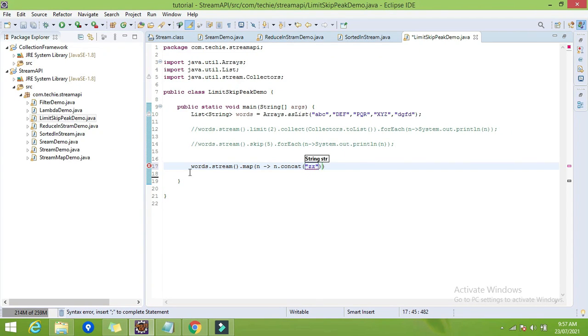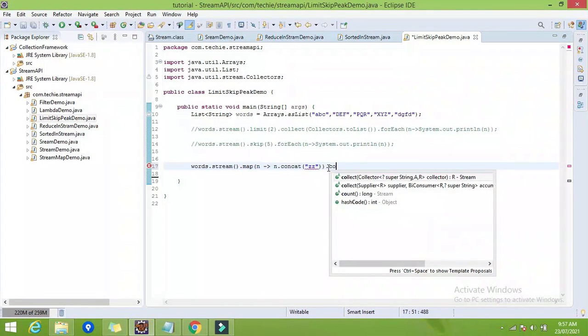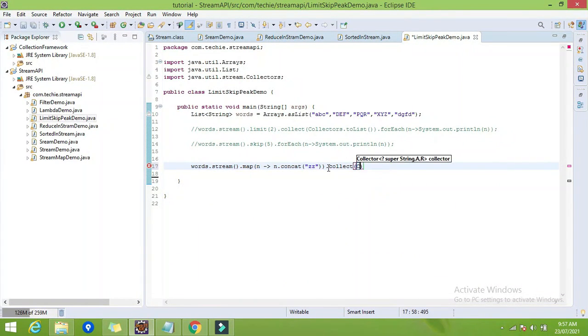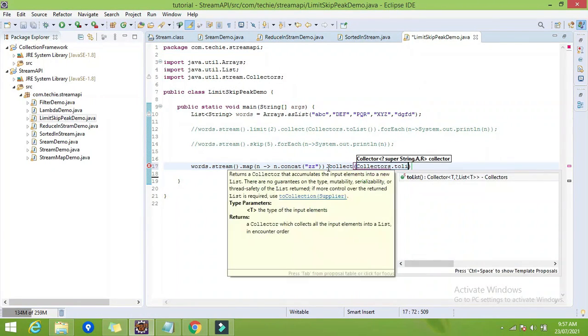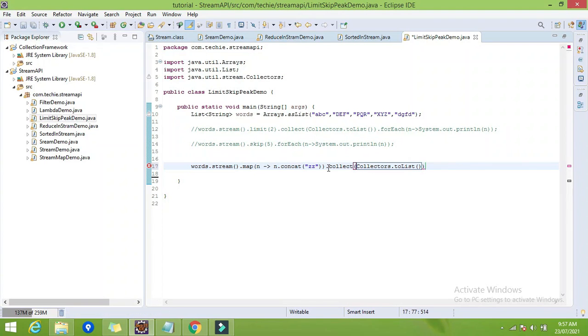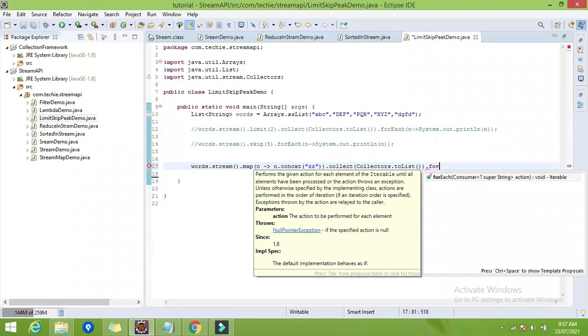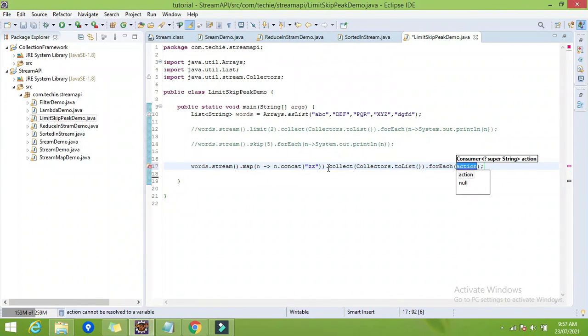So I am appending ZZ to each string, and now I will collect it by using the Collectors dot toList, and then I will simply display it by using forEach. Okay, let's run it.